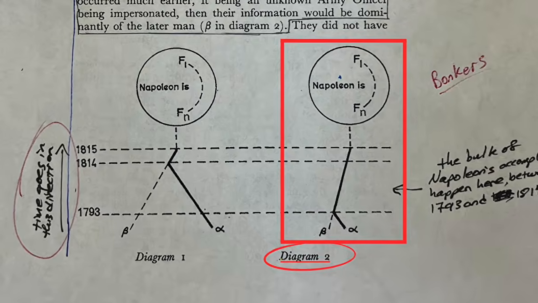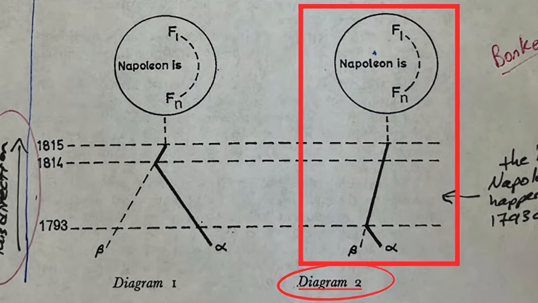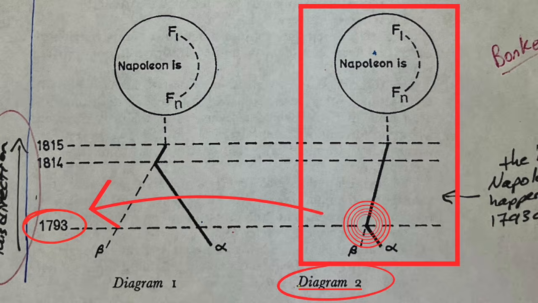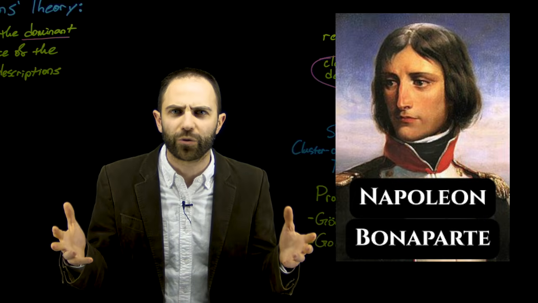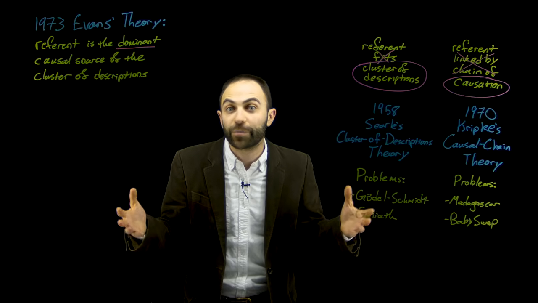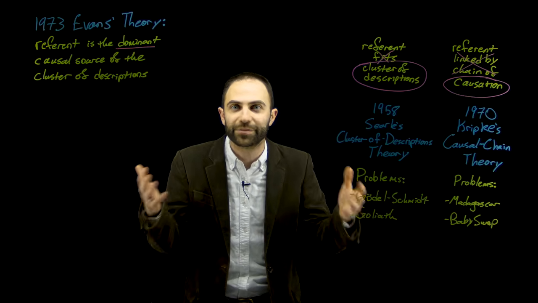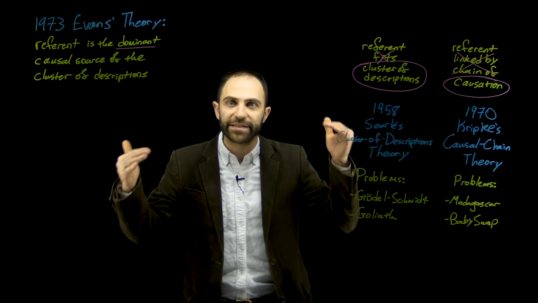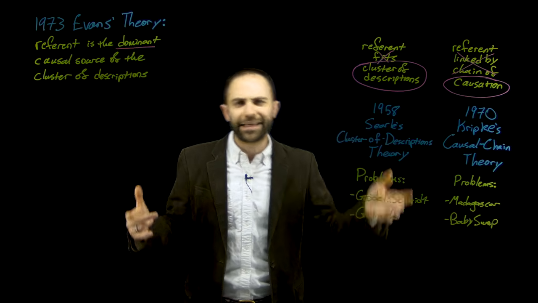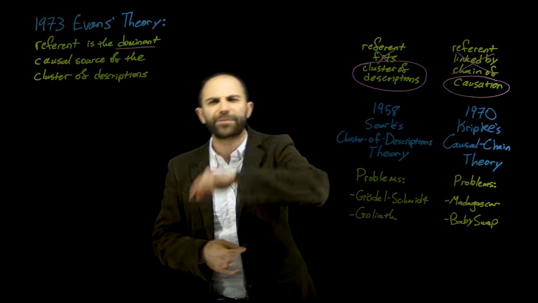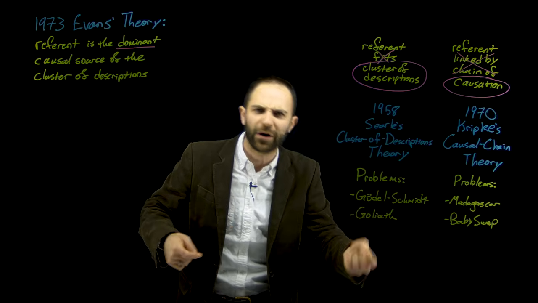But in diagram 2, we see an alternative possibility. This is a case where the imposter captures and replaces Napoleon back in 1793, back when he was some unknown soldier or whatever, before he did anything. He steals Napoleon's identity, starts introducing himself as Napoleon, then he rises to the top, rules the country of France, conquers most of Europe, gets defeated, goes to Elba, escapes, gets defeated again at Waterloo now, and then goes to St.